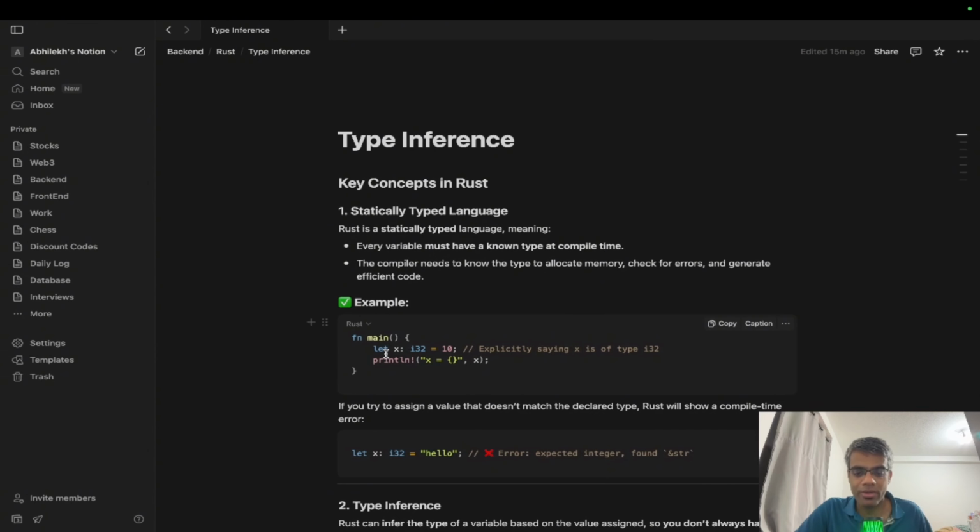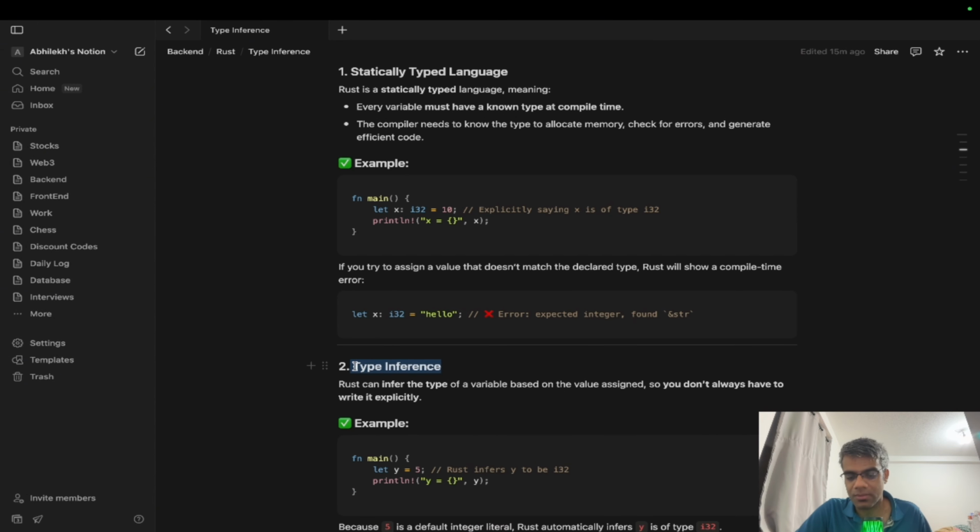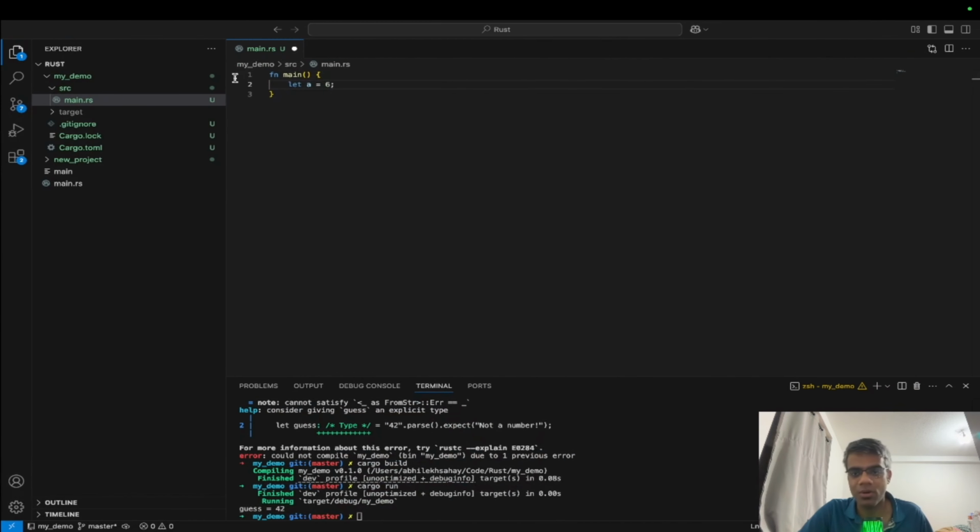Now the second point is type inference. It basically means Rust is not that dumb. If I do not assign a specific data type, Rust can infer by itself what kind of data type it is for the variable. Suppose let a is equal to 6, I do not need to specify that this is a u32 or i32 variable. So Rust is smart in that case, but there are instances when Rust basically gets confused.